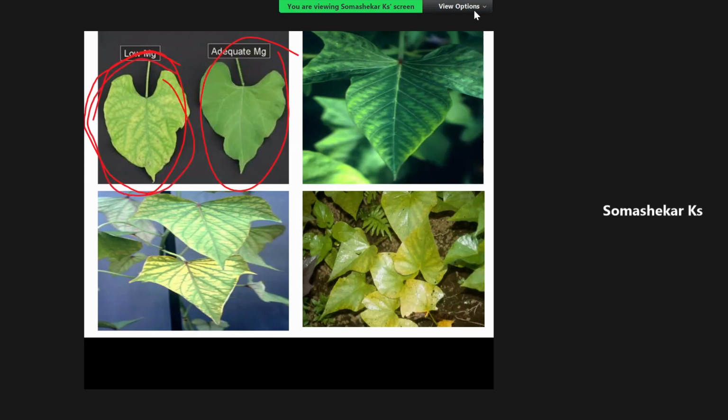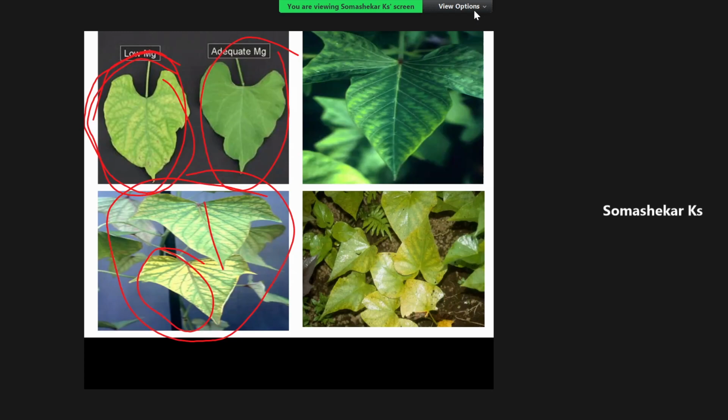See here. In this figure, you can observe the veins present in the leaves remain greenish in color, whereas in between the veins, the chlorophyll pigments are converted into xanthophyll pigments. This is called intervenal chlorosis. Complete chlorosis means all the veins and all the chlorophyll pigment are converted into yellow color. Whereas intervenal chlorosis means only the chlorophyll pigment between the veins is converted into yellow color pigment, while the veins remain greenish.